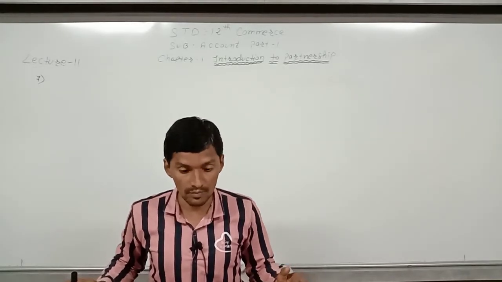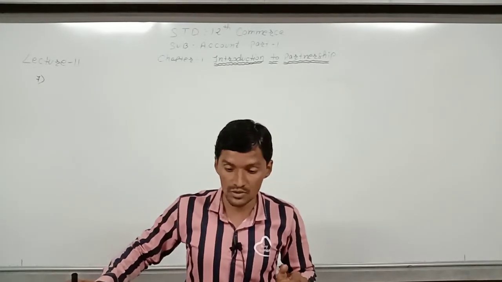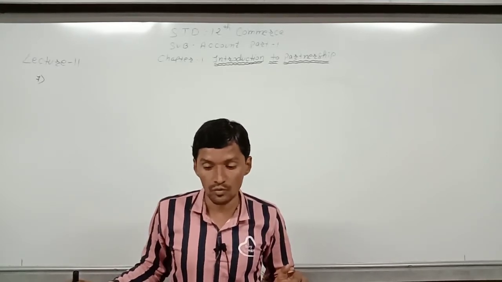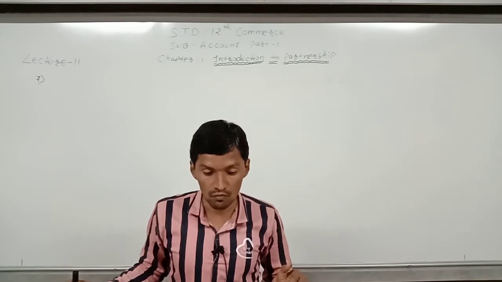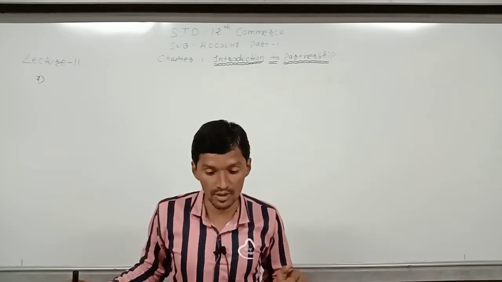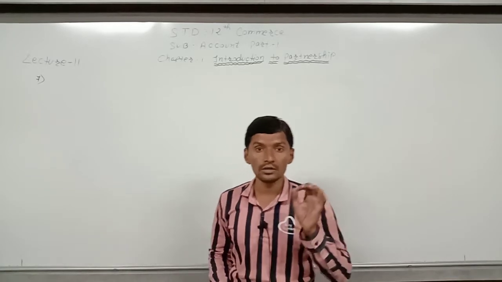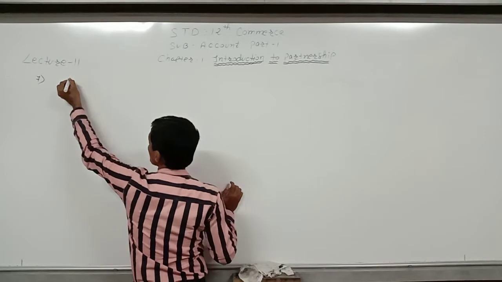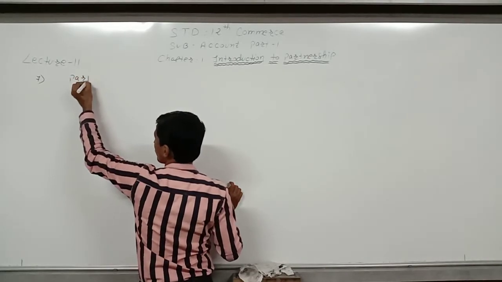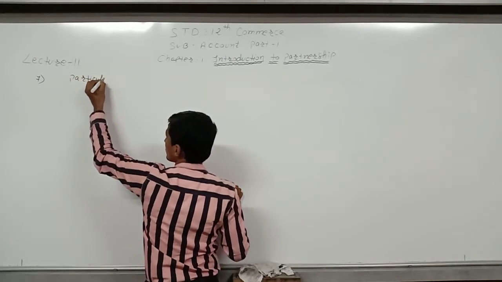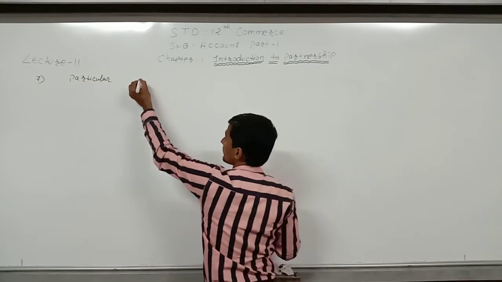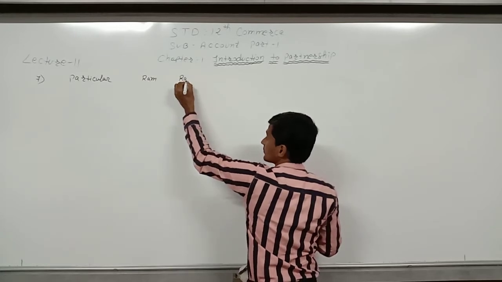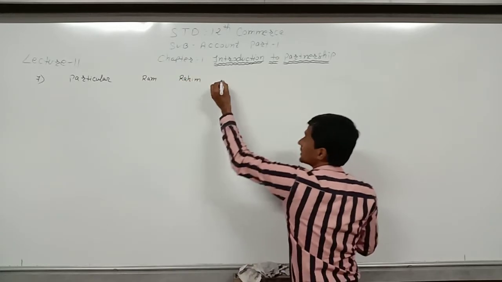Ram, Rahim and Ishu are partners of a partnership firm. Their capital as on 1/4/2016 was 60,000, 40,000 and 50,000. All three partners' capital has been given. So we will write the particulars here in table form: the three partners Ram, Rahim and Ishu.